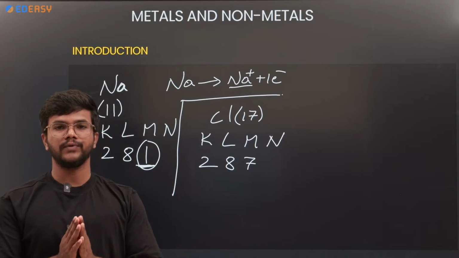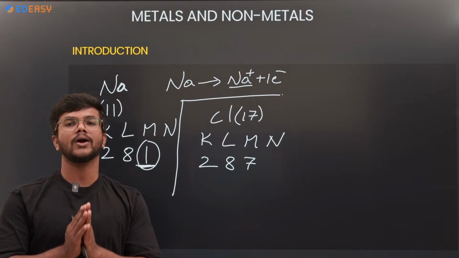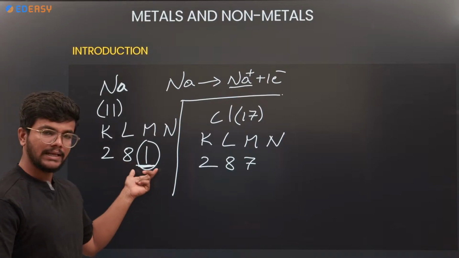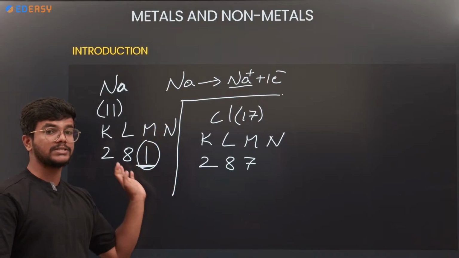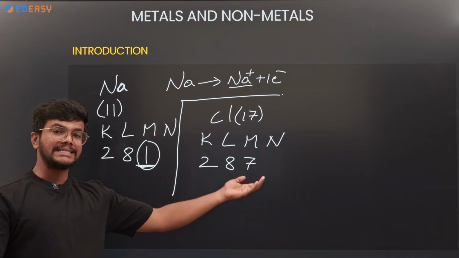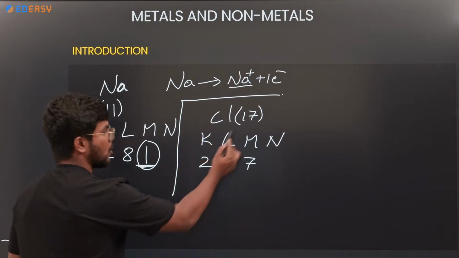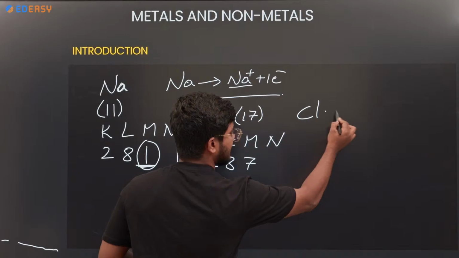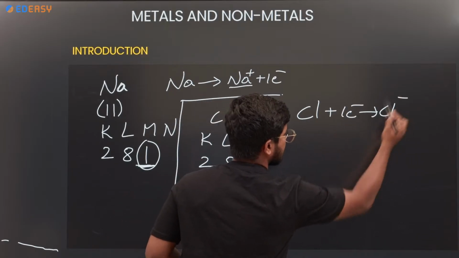An atom tries to be in a stable state by following the rule called the octet rule. Here it is difficult to gain 7 electrons; rather than taking 7 electrons, it would have to donate 1. So it is easier to take 1 electron rather than give away 7 electrons. So chlorine will take 1 electron, becoming Cl minus.